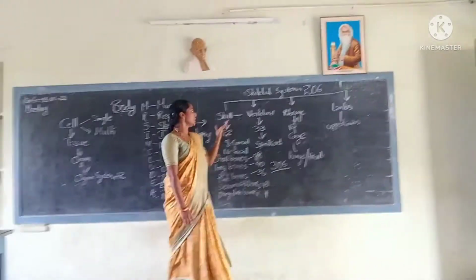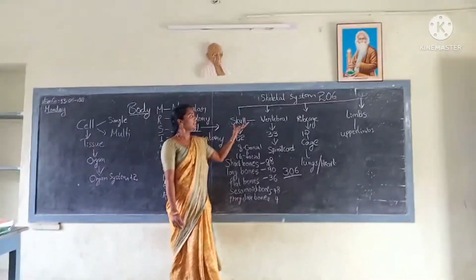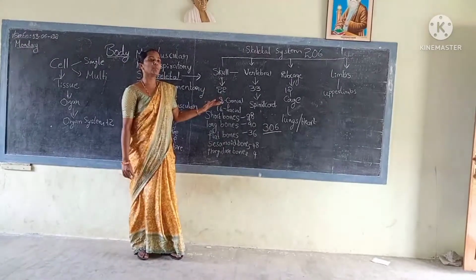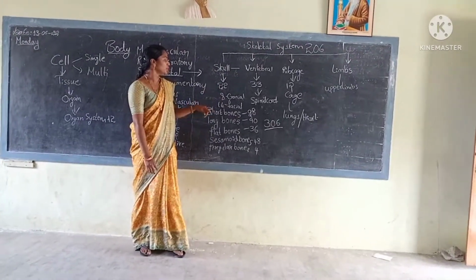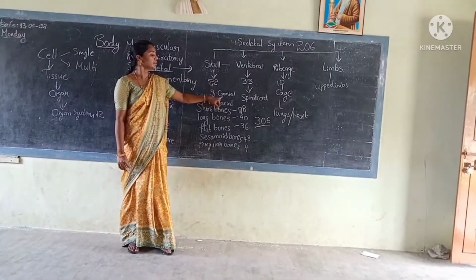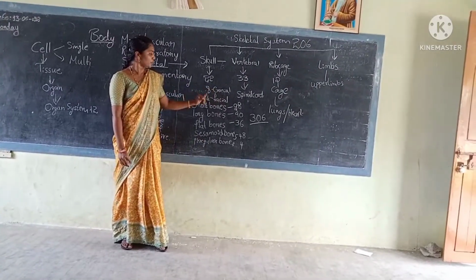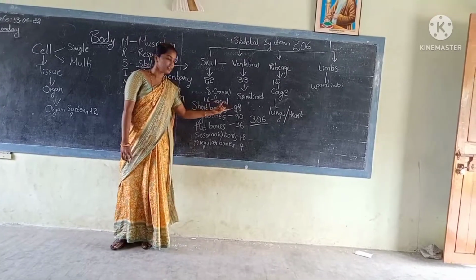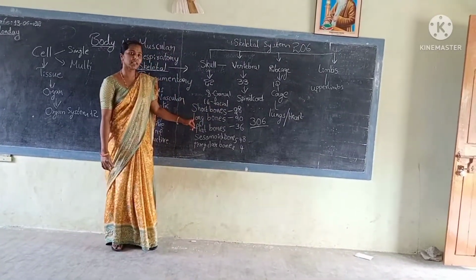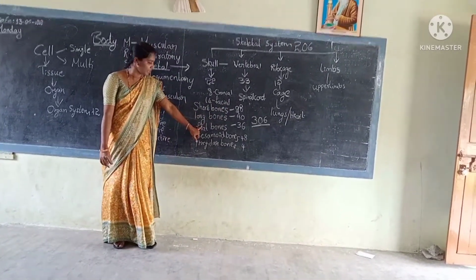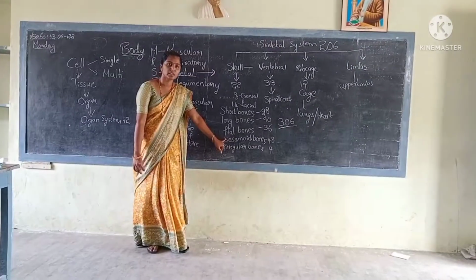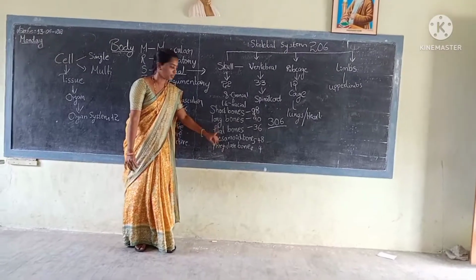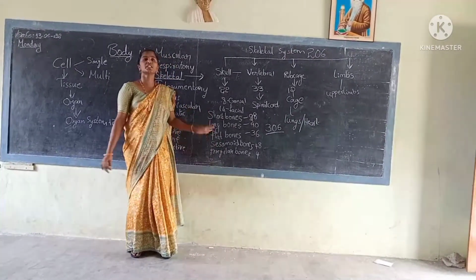The skeletal system consists of the skull, vertebral column, rib cage and limbs. The skull is made up of 22 bones. Out of 22 bones, 8 are cranial and 14 are facial. How many short bones are there in the human skeleton? 28. How many long bones? 90. How many flat bones? 36. How many sesamoid bones? 48. Sesamoid means very small.